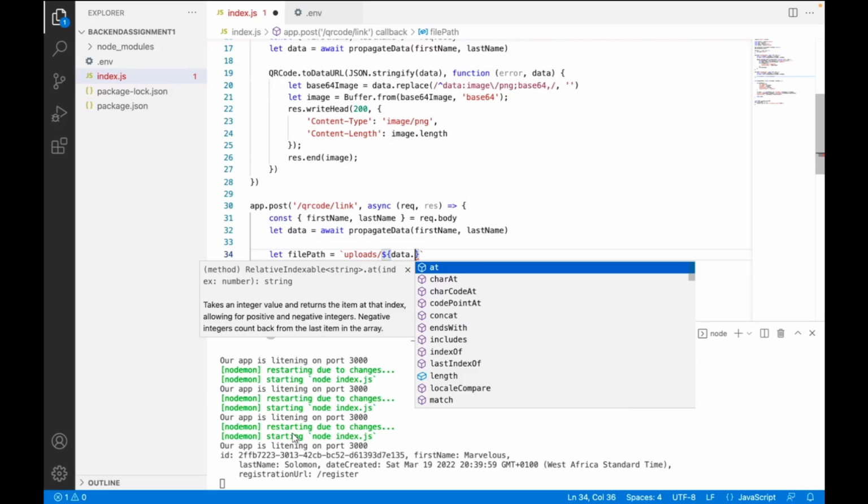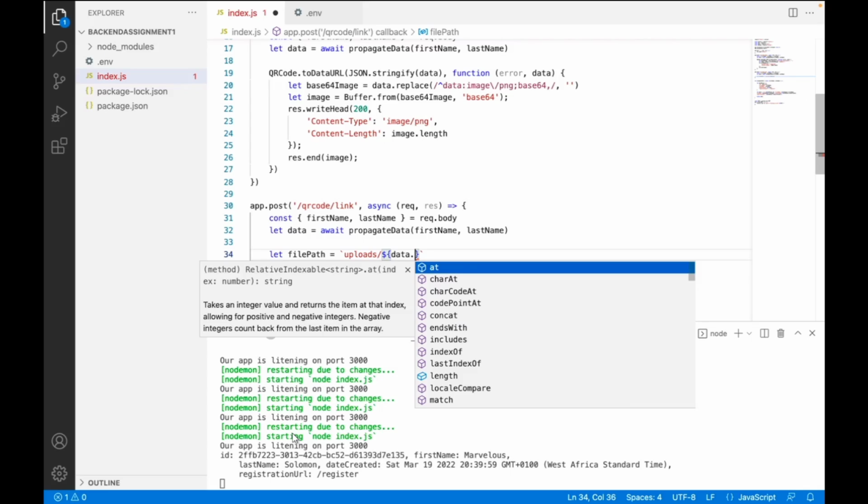I want us to do data validation first because, of course, there are so many ways our code base can experience errors, right? So for now, we have created this file. We're going to store this file in the file path we created here, and this is going to be the content of the image. Since we're going to send the link of that path back to the client or the front end, we can just call this an image path.